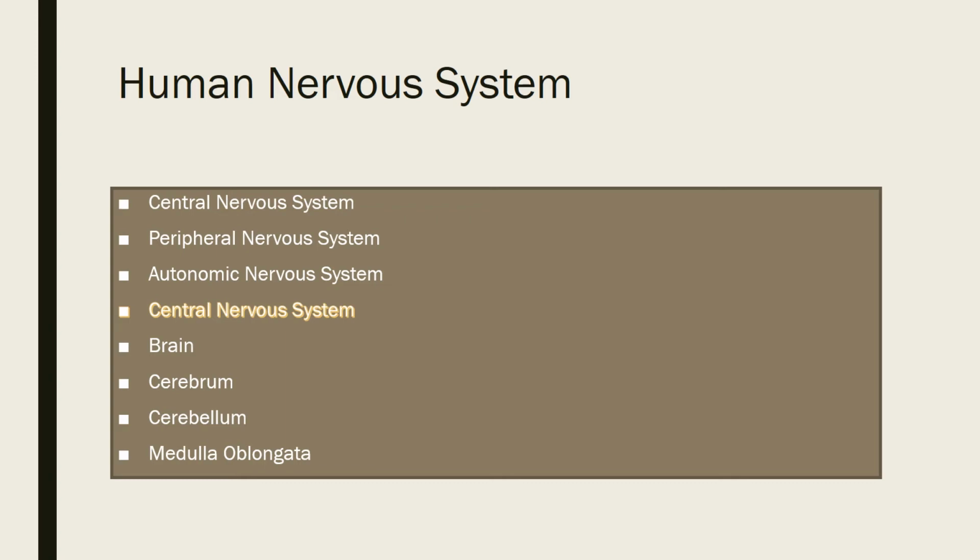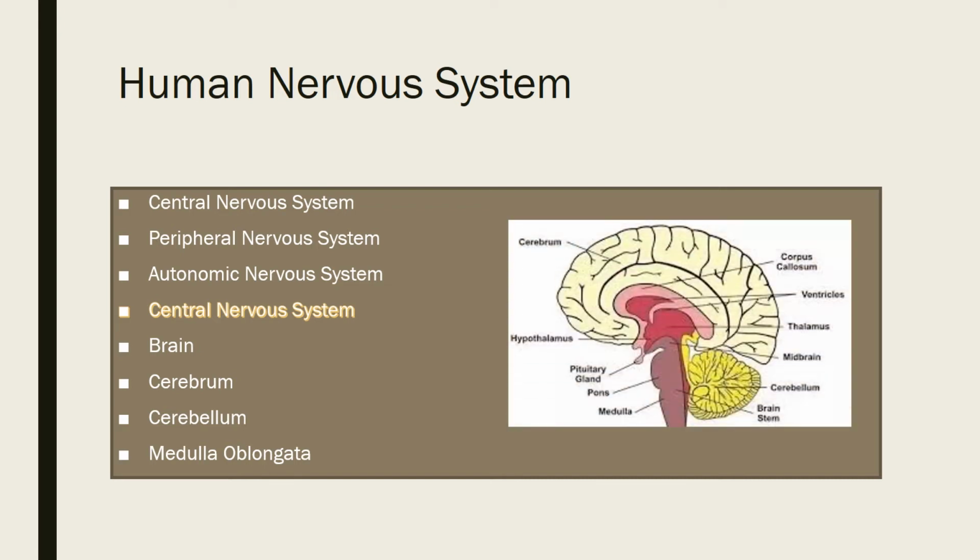The brain has three main parts. The first is the cerebrum, second is the cerebellum, and third is the medulla oblongata. So the first one is the cerebrum. It is the largest part of the brain, and it is divided into two halves, right and left, called cerebral hemispheres. The outer portion of the cerebrum contains cell bodies of the neurons. It is called gray matter, and the inner portion contains axons. It is called white matter.